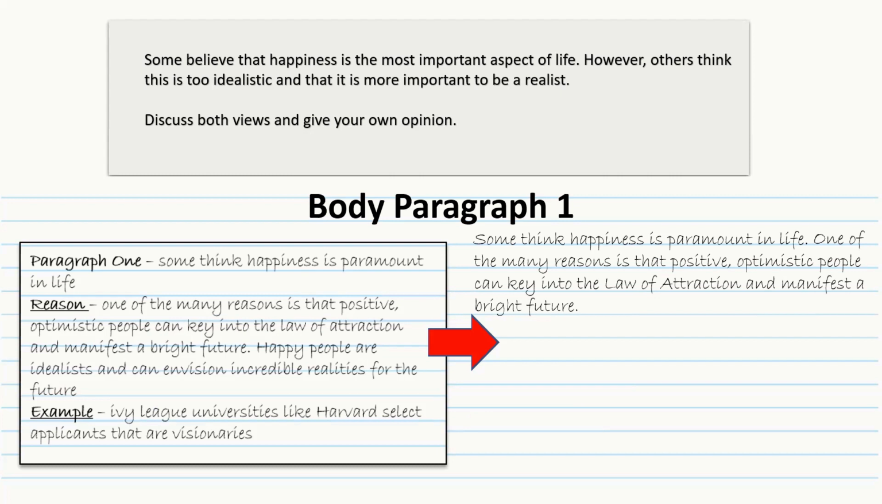Then I wrote, one of the many reasons is that positive, optimistic people can key into the law of attraction and manifest a bright future. So here is my reason to support my topic sentence.